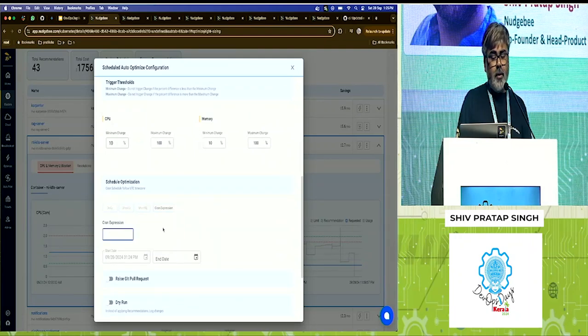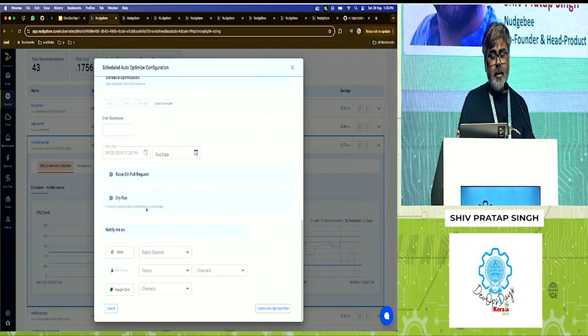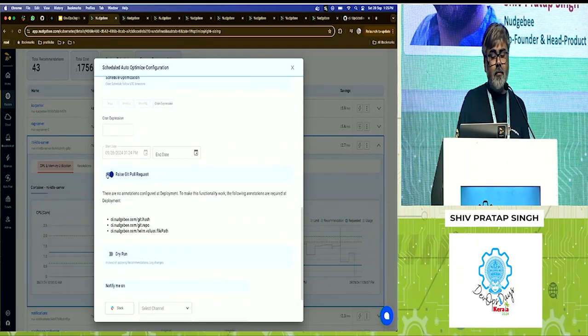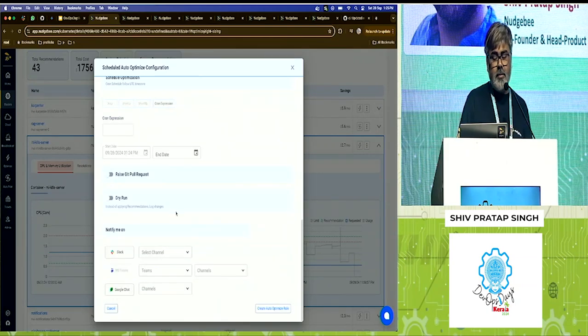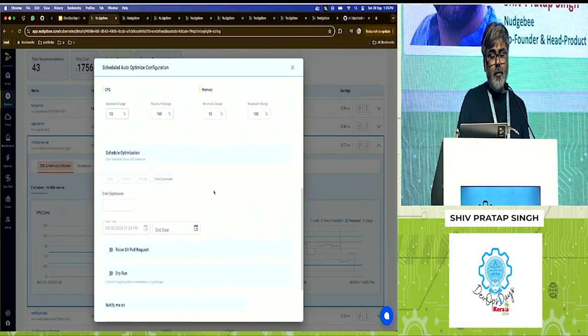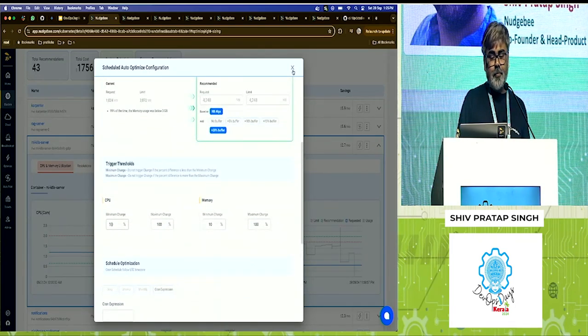You can configure a timeline saying that, okay, I want to apply these recommendations only over the weekends. But if you leave it blank, it will automatically apply whenever those recommendations are available, right? You can also instruct it to, instead of directly applying, raise a pull request. And once you create this auto optimization rule, the system will automatically apply these recommendations whenever they are available, instead of you having to come to a screen and check what is happening, what is not happening, right?